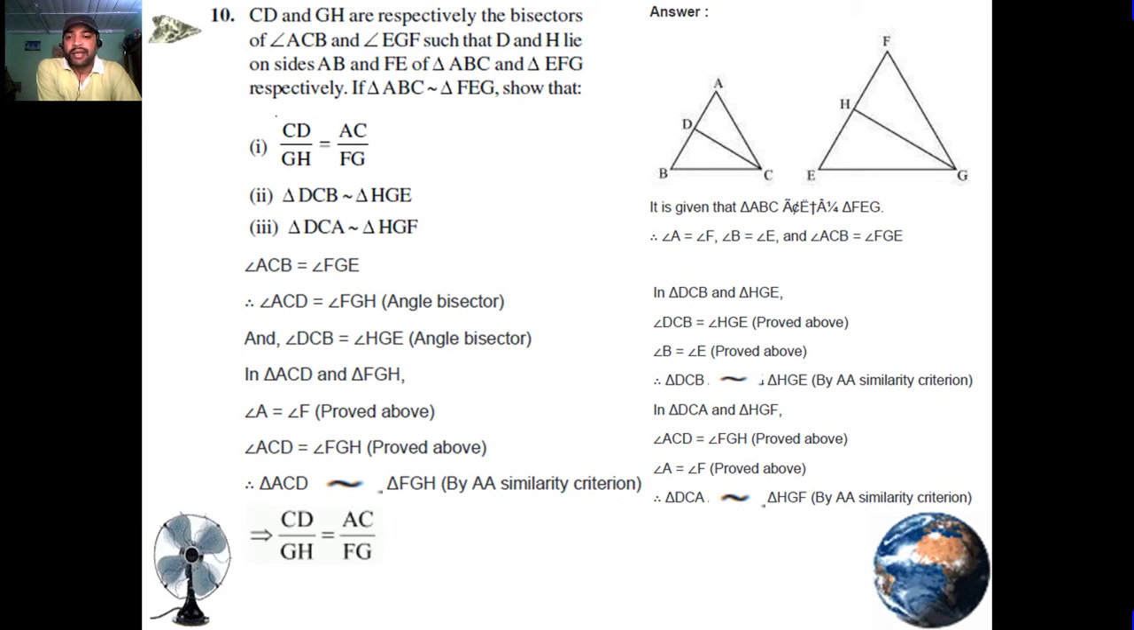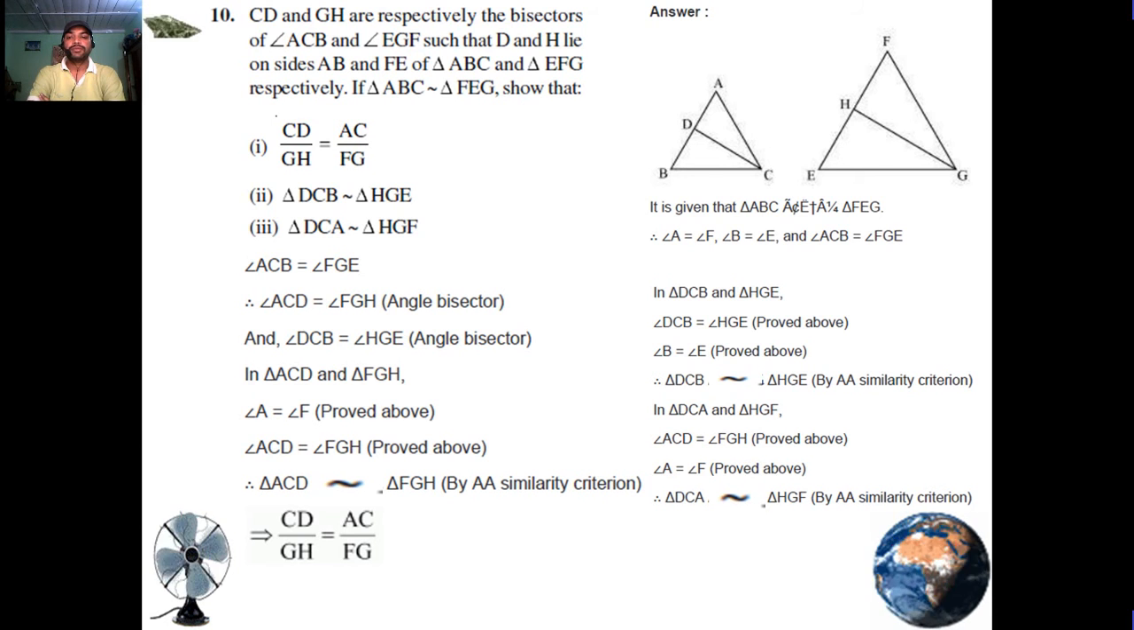Let's start. Angle ACB is equal to angle FGE. Angle ACD is equal to angle FGH, angle bisector. Angle DCB is equal to angle HGE, angle bisector. In triangles ACD and FGH, angle A is equal to angle F, proved above. Angle ACD is equal to angle FGH, proved above. Triangle ACD is similar to triangle FGH by the AA similarity criterion. So CD upon GH is equal to AC upon FG.